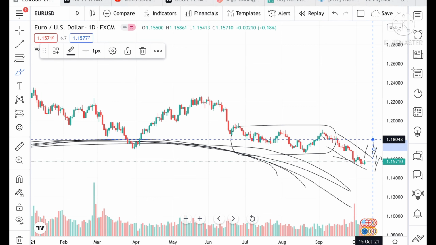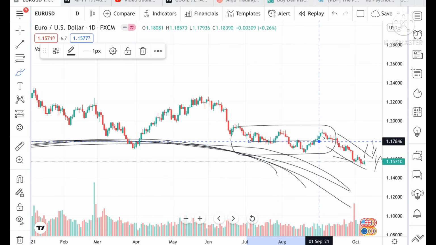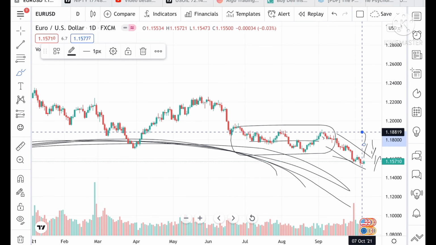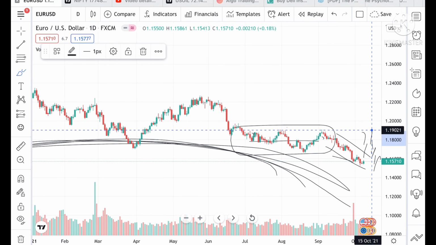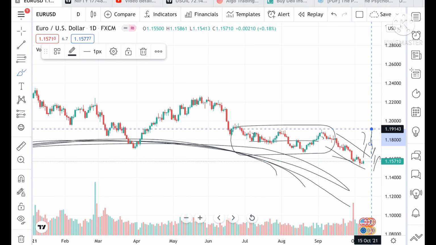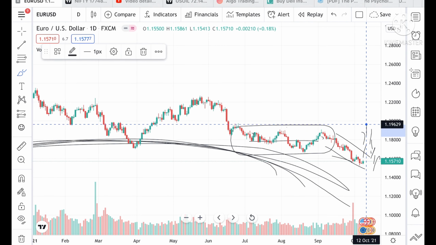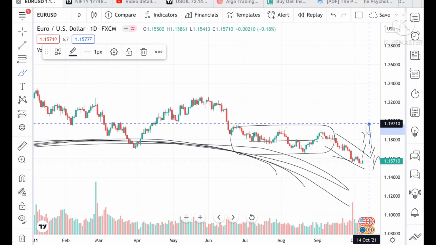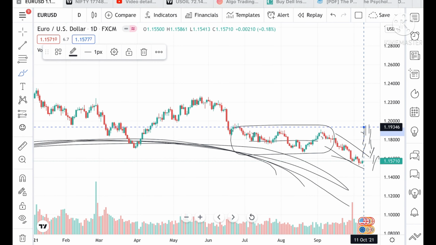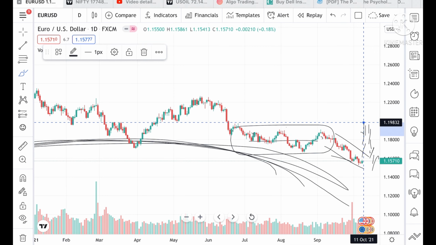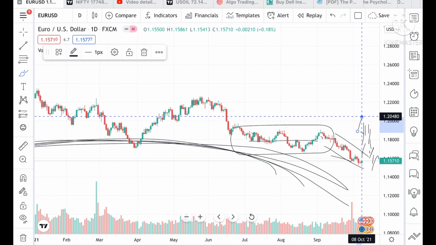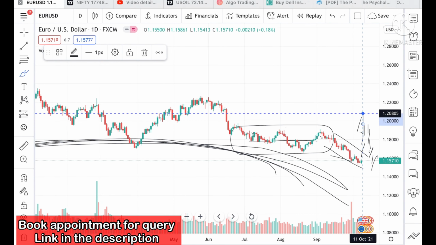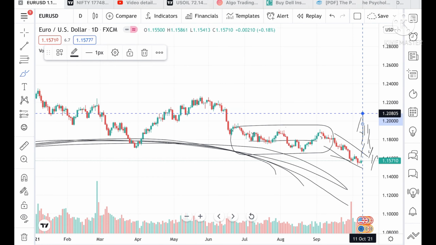Once this level is touched, we can see it is an average of this particular range. Then it can go further upside to 1.18819, and these levels are already tested twice, so chances will be very high. It can go and touch a level of 1.19143, and from there a level of 1.19508, and from there it can go to a level of 1.19710 and further upside. These levels are already tested twice, that's why I'm saying the probability is that it can go and touch a level of 1.20480, and from there a level of 1.20805 and go further upside.